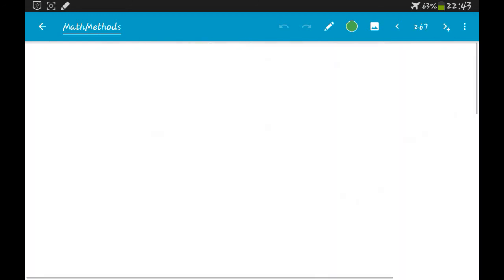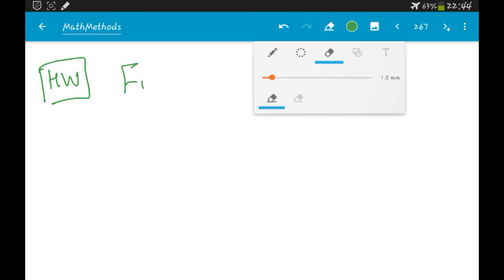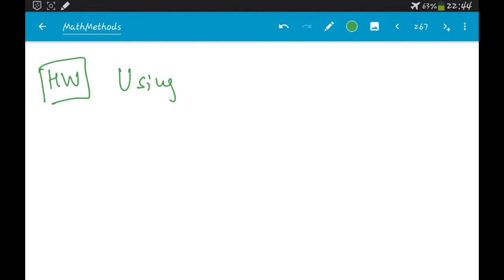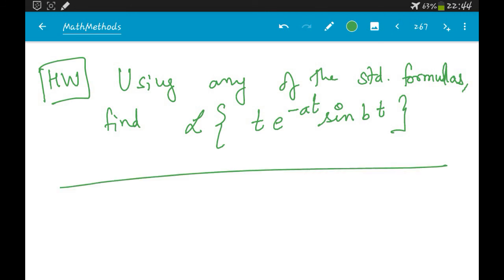And the third one is, using any of the standard formulas that is convenient for you, find the Laplace transform of t into e power minus at sin bt. Okay, so this you have to find. Alright, so I will stop here.